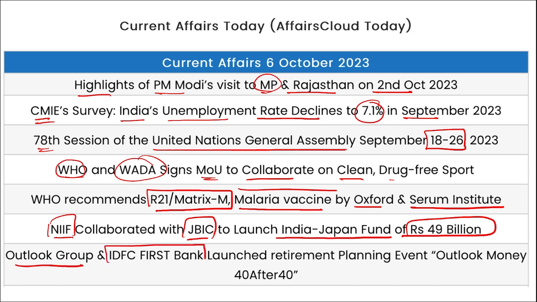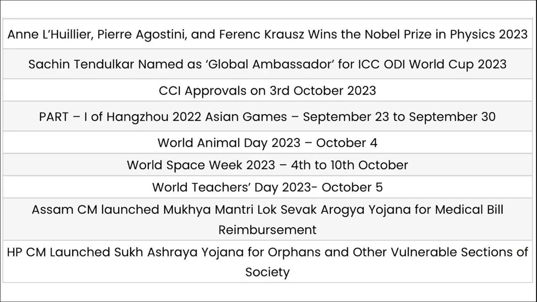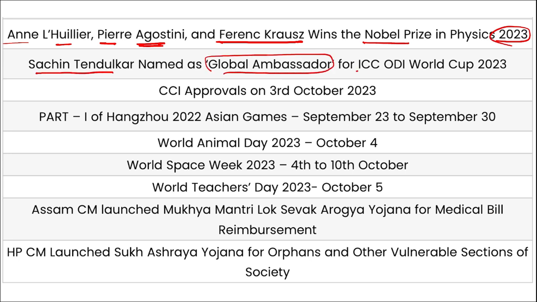Outlook Group and IDFC First Bank have launched a retirement planning event, that is Outlook Money 40 after 40. Next, Anne L'Huillier, Pierre Agostini and Ferenc Krausz have won the Nobel Prize in Physics 2023. Sachin Tendulkar has been named the Global Ambassador for ICC ODI World Cup 2023. CCI approvals on 3rd of October.